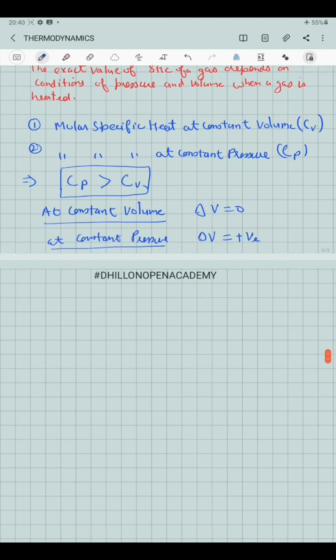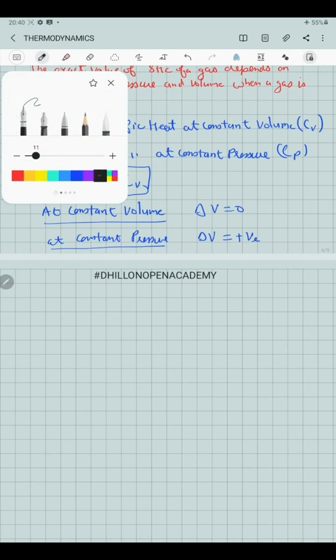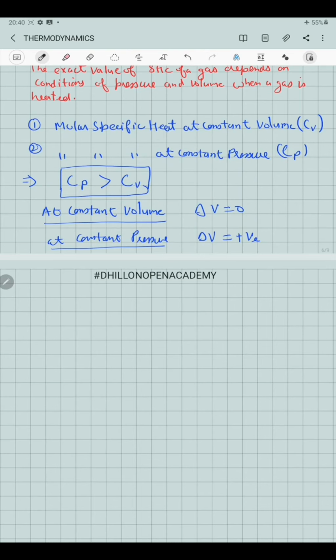The two molar specific heats are related with each other by an important formula known as Mayer's formula, which says that the difference of the two specific heat capacities, Cp minus Cv, is equal to R, the universal gas constant.